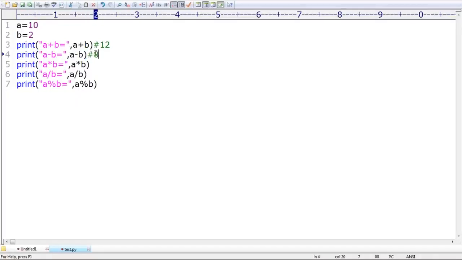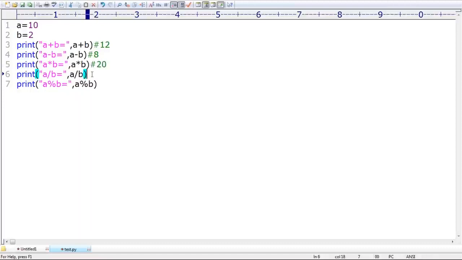8. Some people told me that this one is a comment. In Python, a comment always starts with the hash symbol. Observe the symbol. This one itself is treated as a comment. In Java it is slash slash, but here we use the hash like this. Next, A into B. The answer is 20.